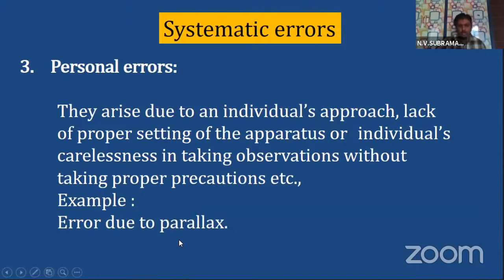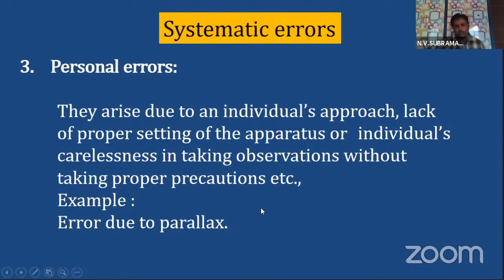I told you already, you must look at the reading properly. If somebody is careless and not taking proper precautions, these errors will come. And if the instrument is not set up properly, this problem will come. This personal error will come. Carelessness. So all these are reasons.